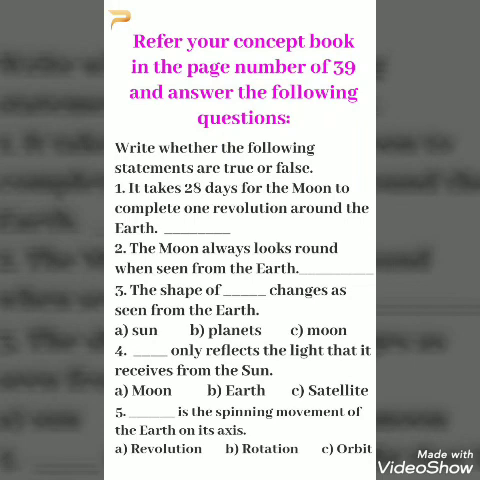Your third question is, the shape of dash changes as seen from the Earth. Your options are A. Sun, B. Planets, C. Moon.